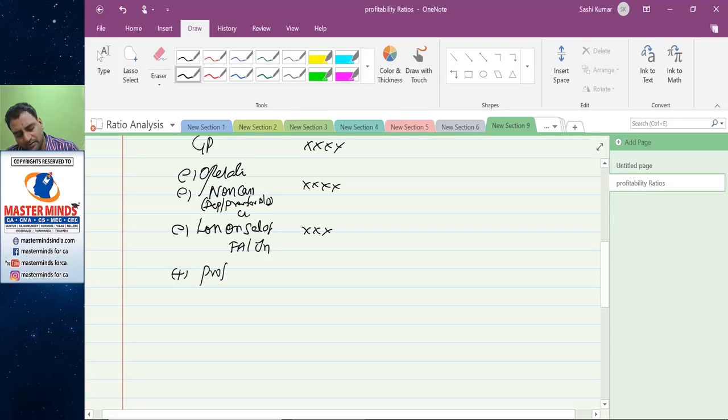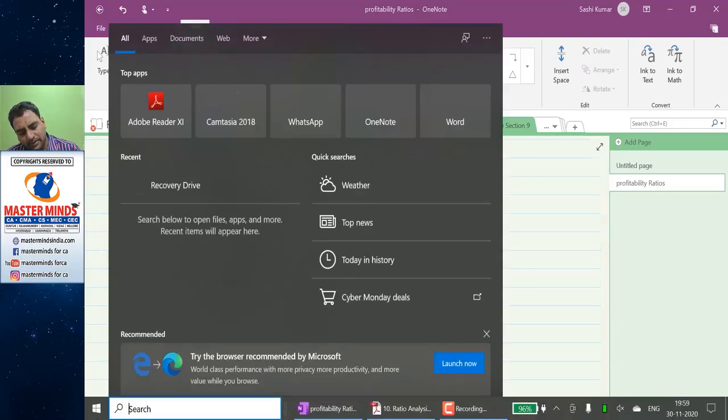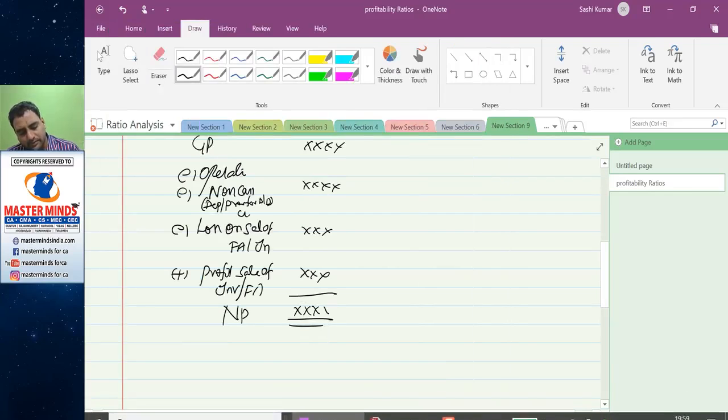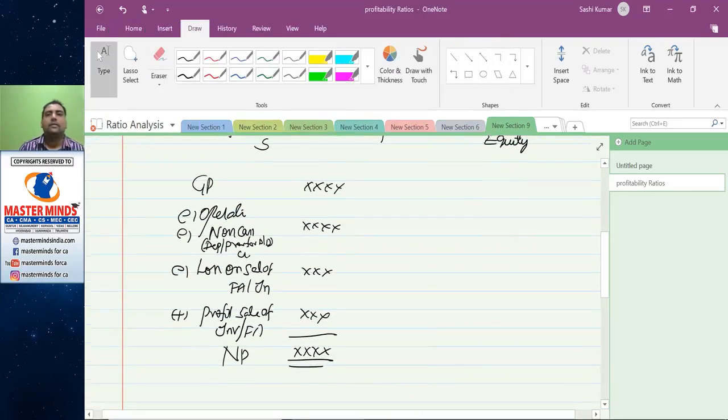Any profit on sale of investments or fixed assets has to be added. After making these adjustments, net profit will be arrived.